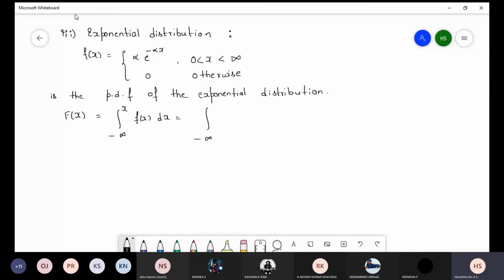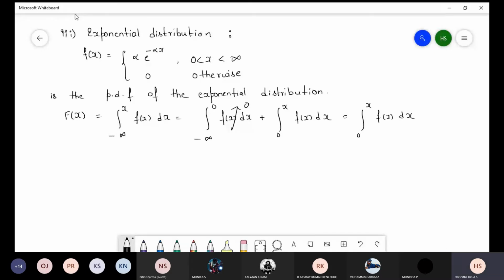I just break this integral into two parts, minus infinity to 0 of f of x dx, and 0 to x of f of x dx. For the first part f is 0, so whatever we substitute at the end, we will get 0. So remaining is only the integral from 0 to x of f of x dx.